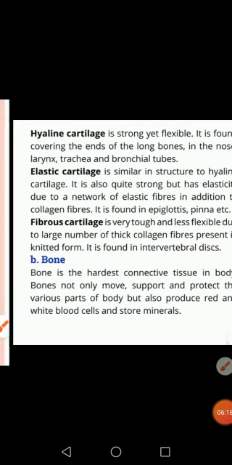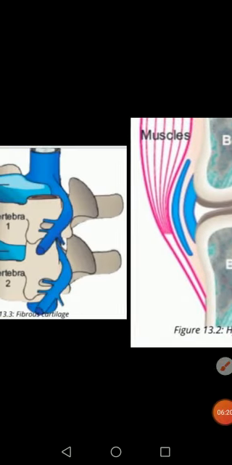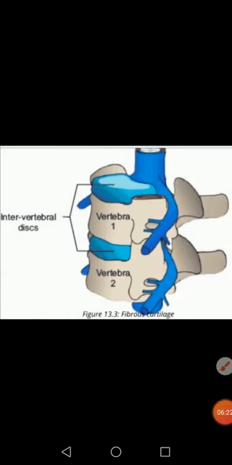So these are the different types of cartilage: hyaline cartilage, elastic cartilage, and fibrous cartilage.